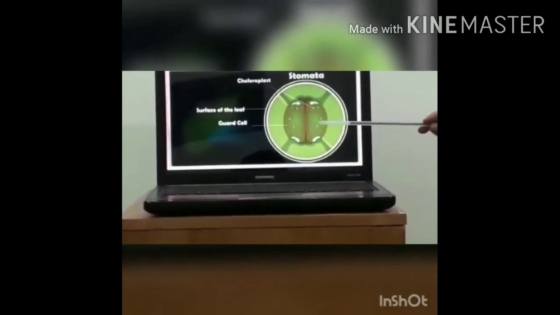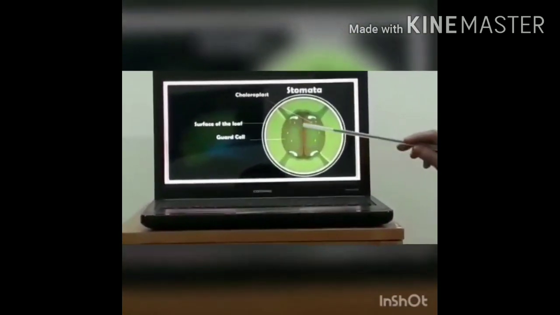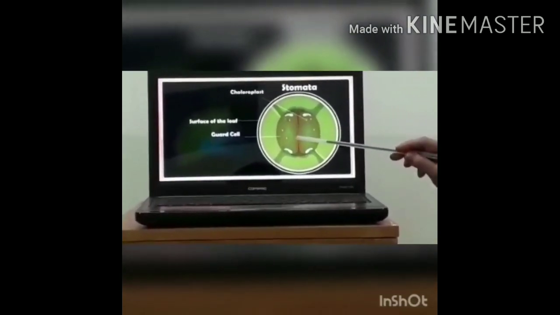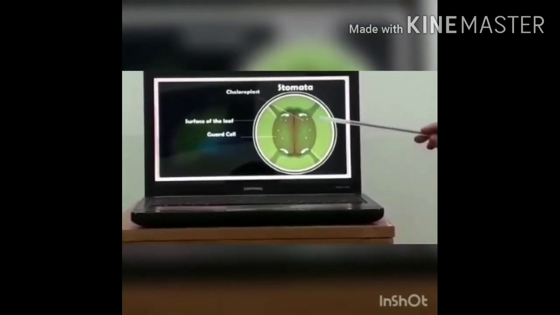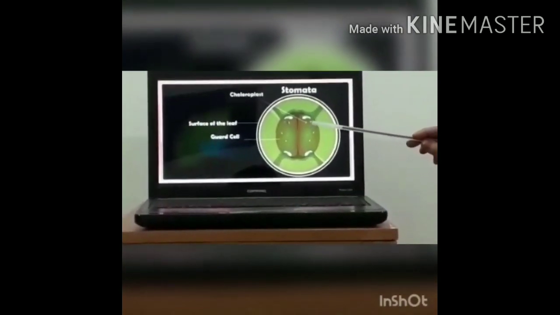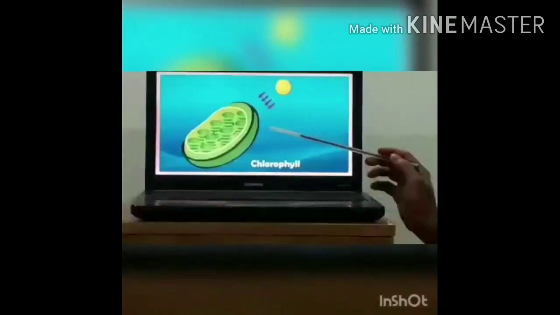Bean shaped cells, these two are the guard cells. These regulate the opening and closing of this pore. And these guard cells also contain chloroplast. These chloroplasts contain chlorophyll molecules.